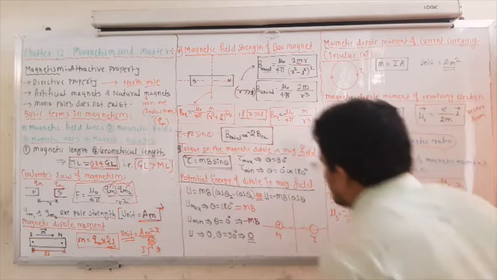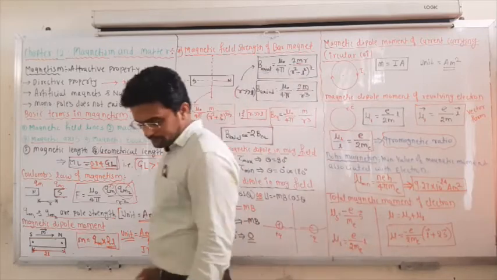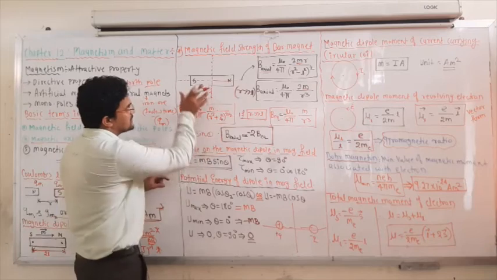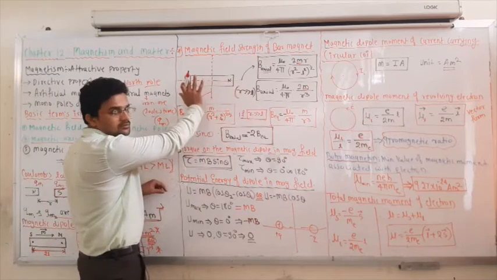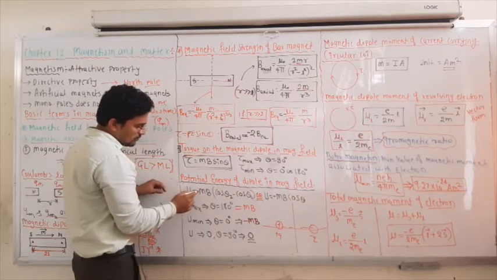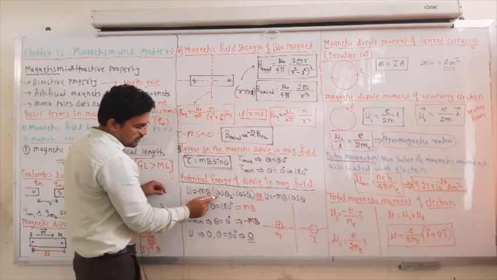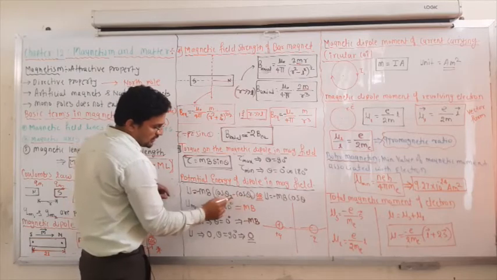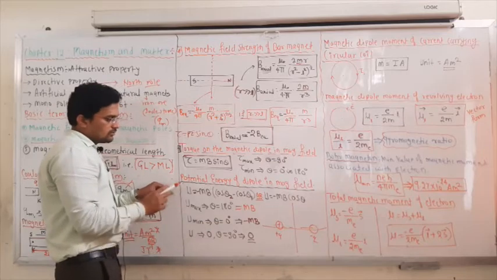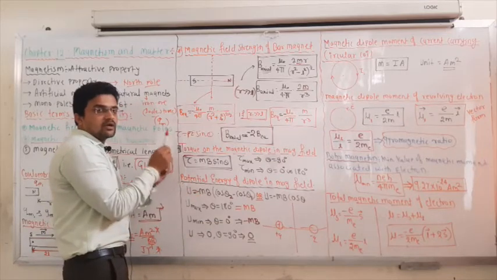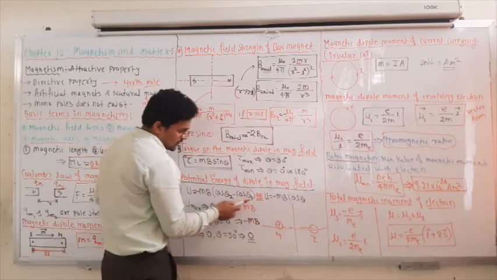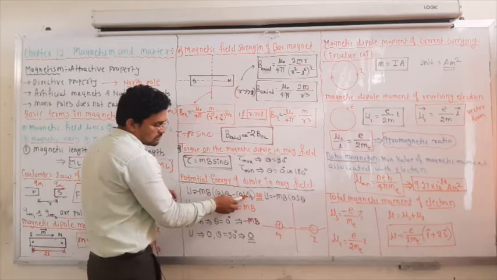Next one, potential energy of a dipole. When you place this dipole and rotate it by some angle, from the initial angle to the final angle, the potential energy change is U equal to minus M B (cos theta 2 minus cos theta 1), where theta 2 is the final angle and theta 1 is the initial angle. Now if the dipole is rotated from the equilibrium position, that means 0 degrees,